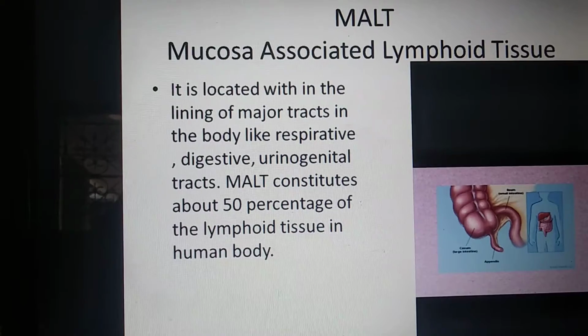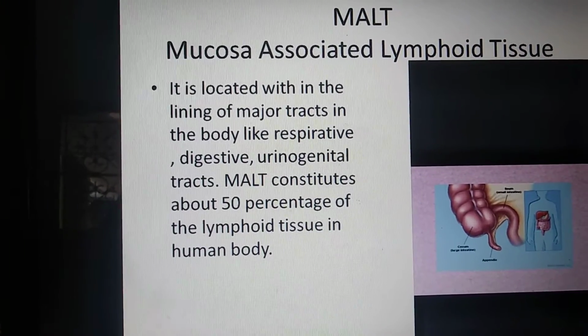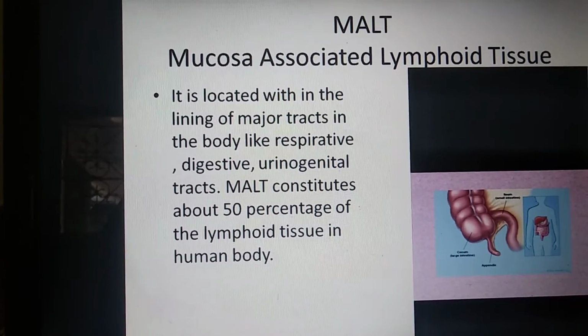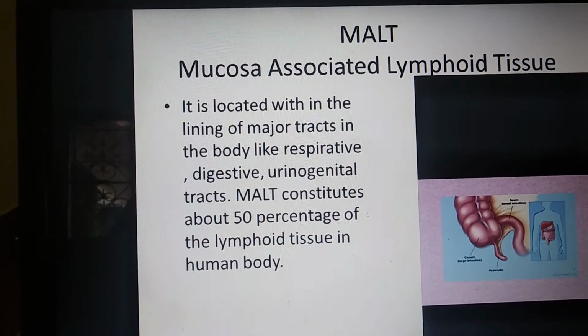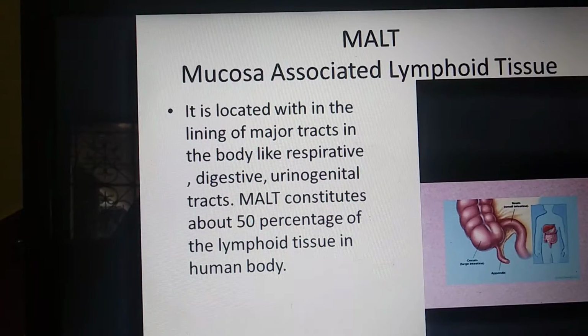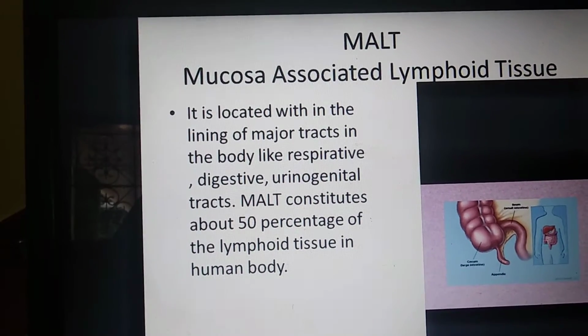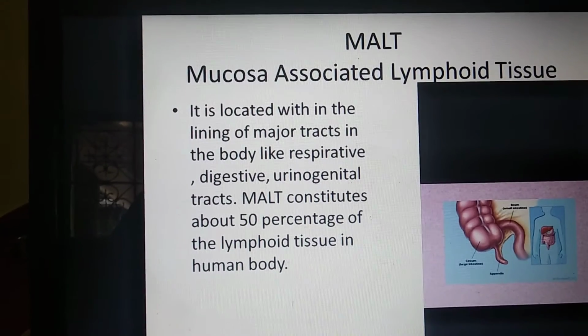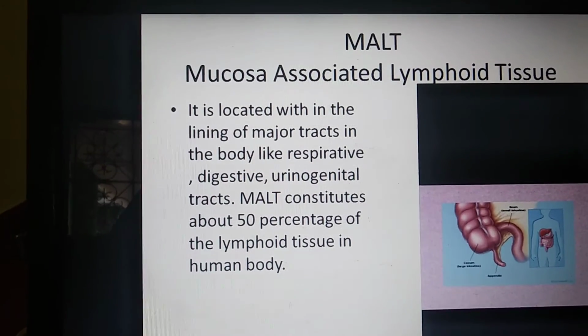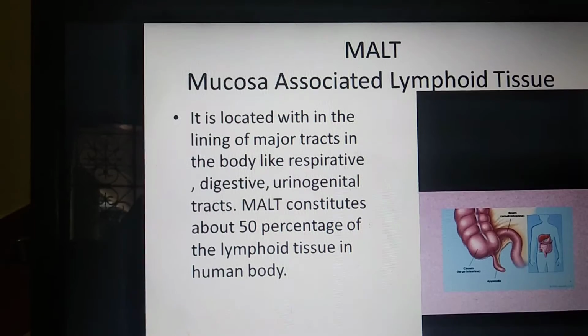Mainly it is present where the mucous membrane is present. For example, respiratory tract, digestive tract and urinogenital tract.